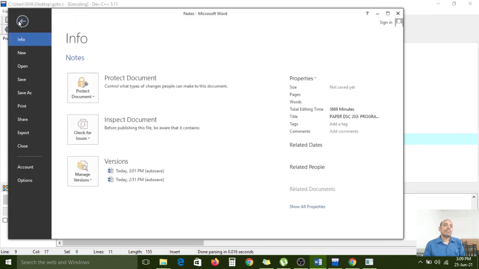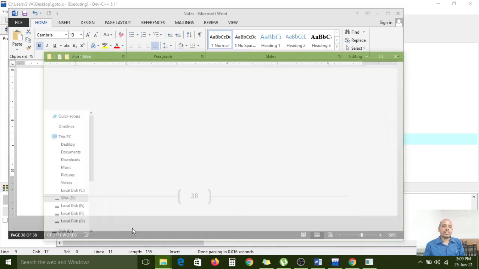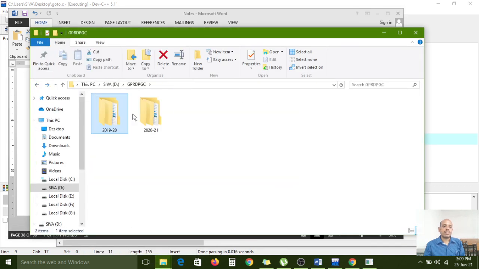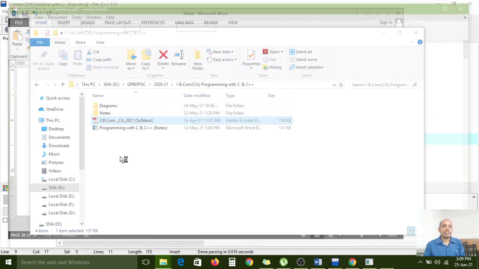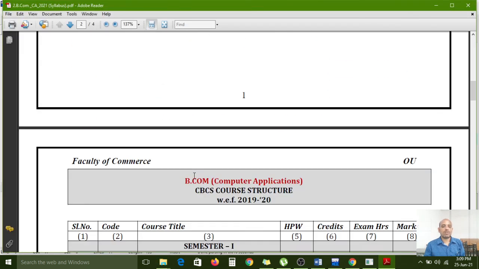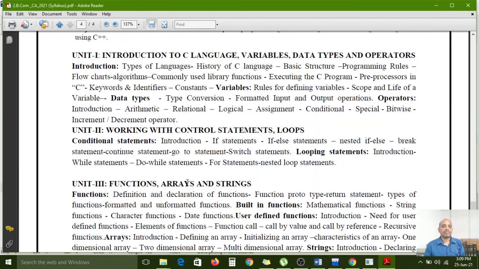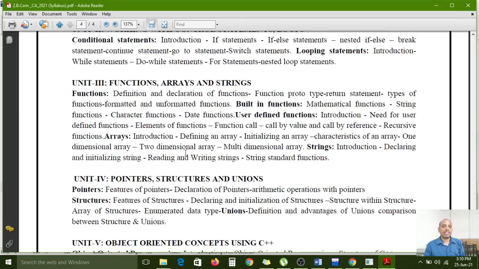So the second unit portion is also completed. In the next class, I will start the third unit. The third unit syllabus in the Programming with C and C++ subject is the functions concept: functions, arrays and strings.